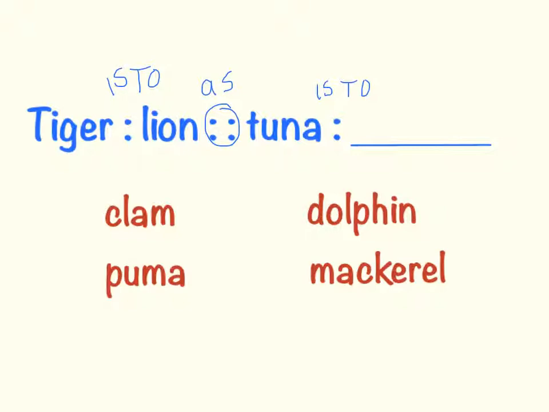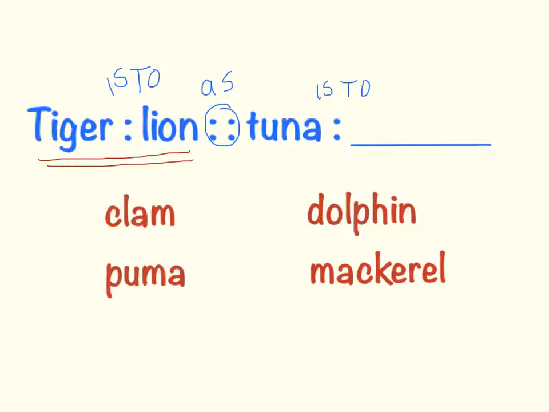So, first thing I want to look at is my first two terms and try to see what they have in common. Well, I know tigers and lions are both big cats, giant cats. So they are both in the big cat family. They are in the big cat class. So they have that in common.